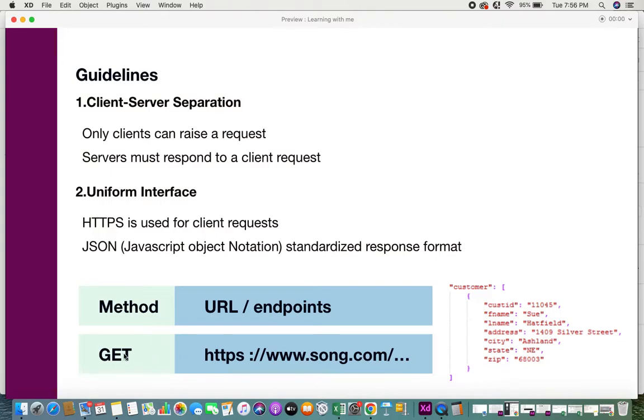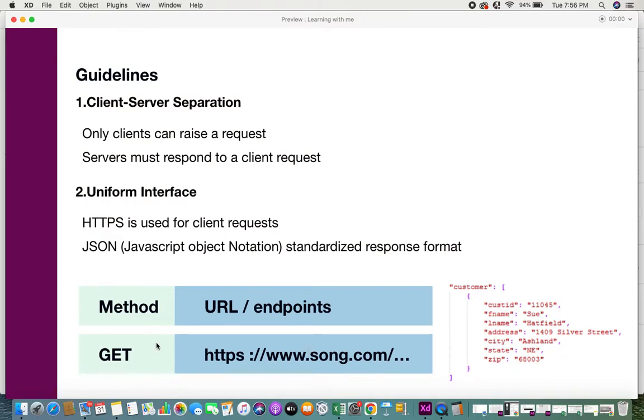When you want to retrieve any information, get is the method that is used. That is the method, and the URL or endpoint needs to be provided like in this manner. Why is the URL called an endpoint? Because the URL is the resource, a web page that you are trying to retrieve or access. That's the point of interaction with your server.